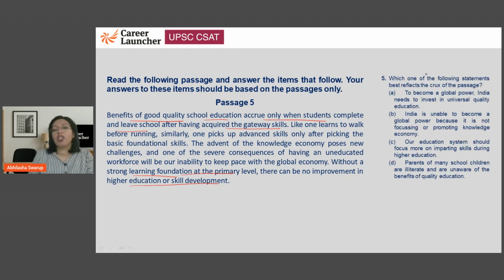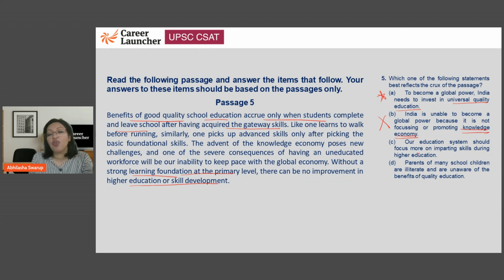Let's read the question. What is the crux of the passage? The crux of the passage is that you need to have very strong foundational learning. So to become a global power, India needs to invest in universal quality education. Yes, that is something that we can take as an answer. India is unable to become a global power because it is not focusing on promoting knowledge economy. We are not talking about the knowledge economy. We are talking about the basics of education. So B is actually not the crux of the passage.